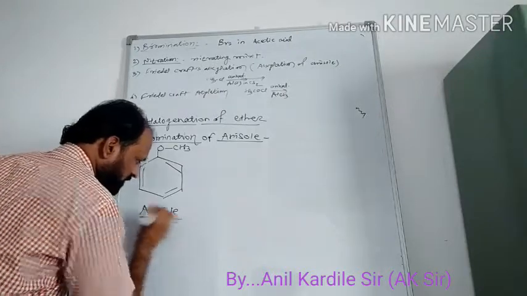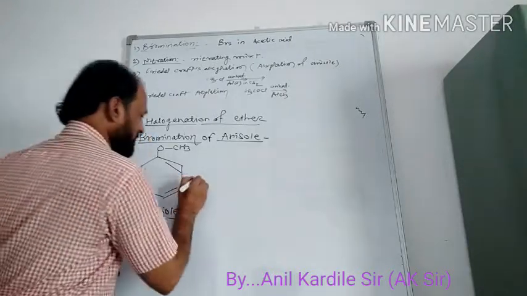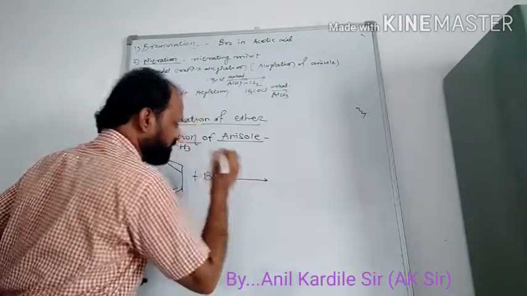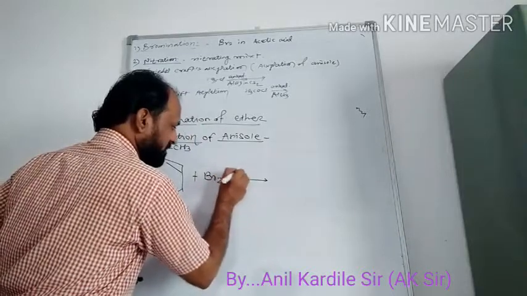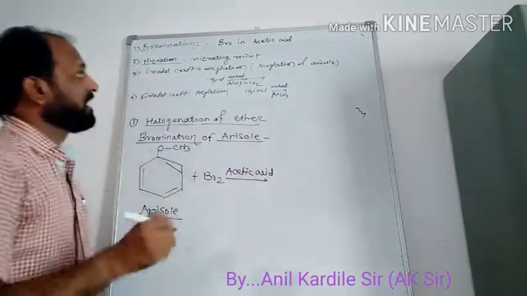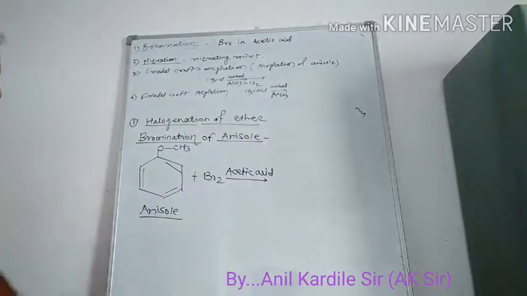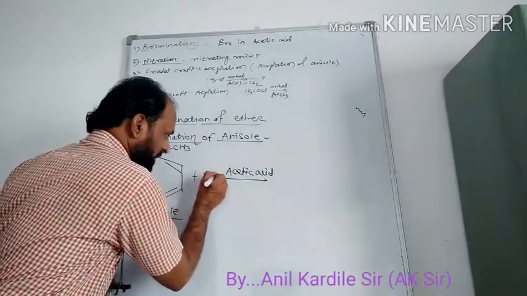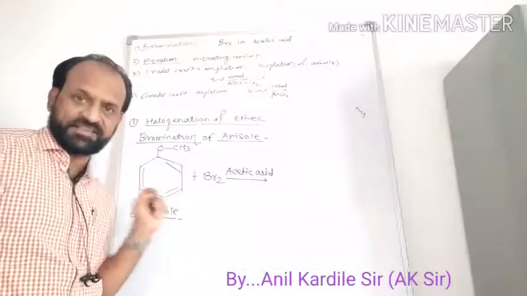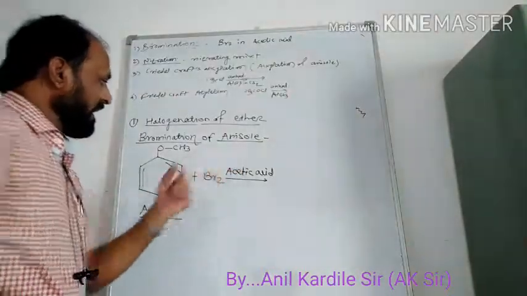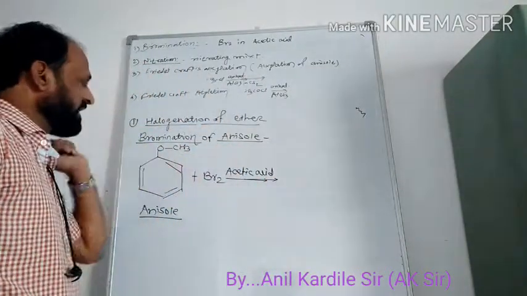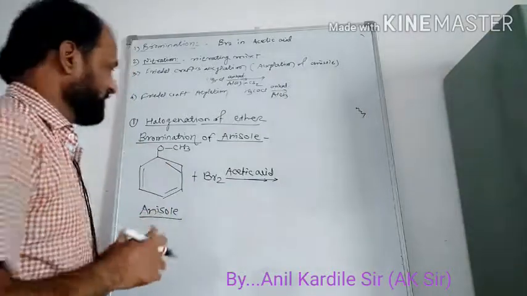And when this anisole undergoes bromination in presence of acetic acid, remember, bromination is carried out in presence of acetic acid. So, acetic acid च्या कॉन्टॅक्ट मध्ये जर आपण ब्रोमिनेशन केलं या एनिसोलचं तर व्हॉट विल बी द प्रॉडक्ट?